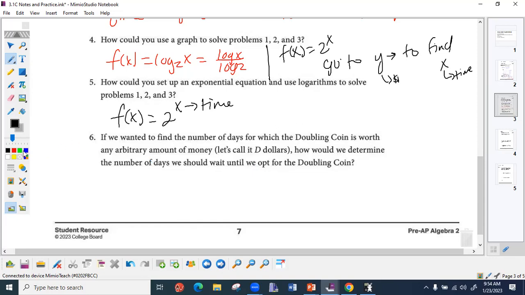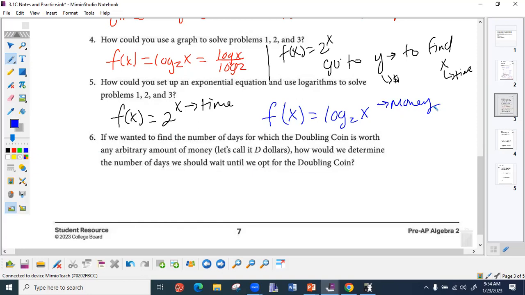Now our log, what did our log tell us? How much money? So f of x equals log base 2 of x. This time we're given our money, our amount. Depending on the question is going to determine which one of these functions I would use.